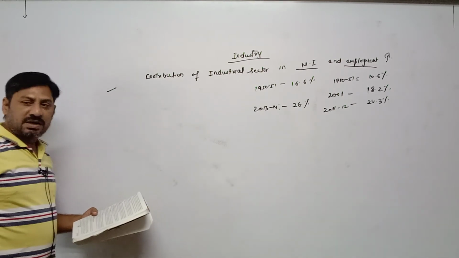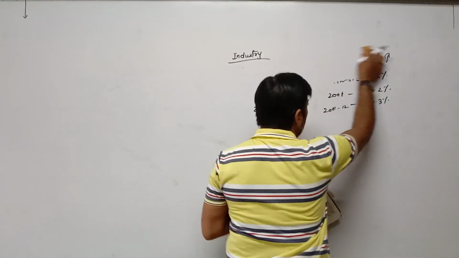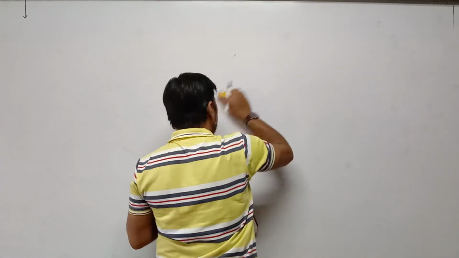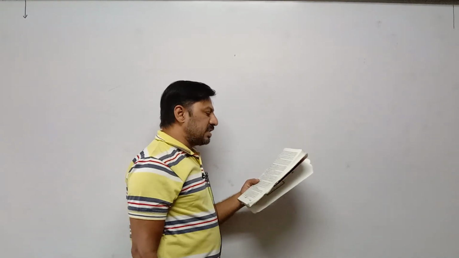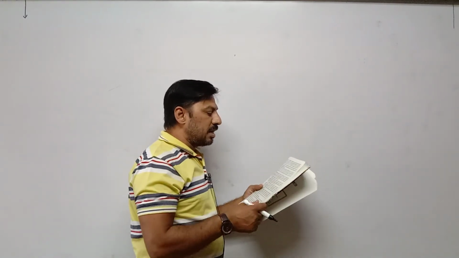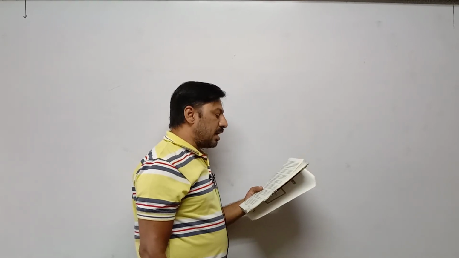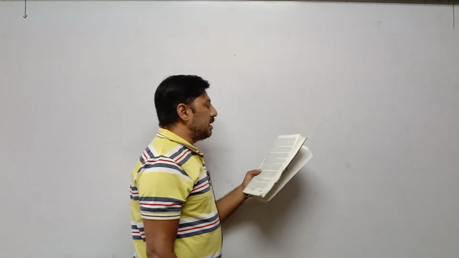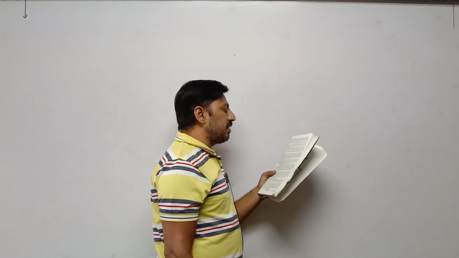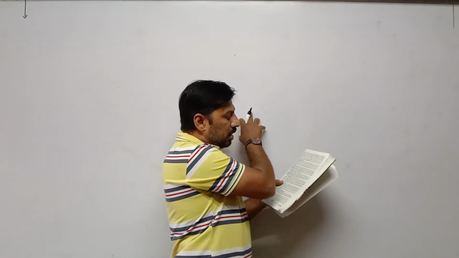The fourth point is the service sector. Only data you have to learn. On the basis of data, you can say that India is a fast developing country. Orally I am telling you, the share of the service sector in employment in 1951 was 17.3%, in 2001 it was 25.2%, and in 2011-12 it was 27%. It means the contribution of the service sector in employment is also continuously increasing.